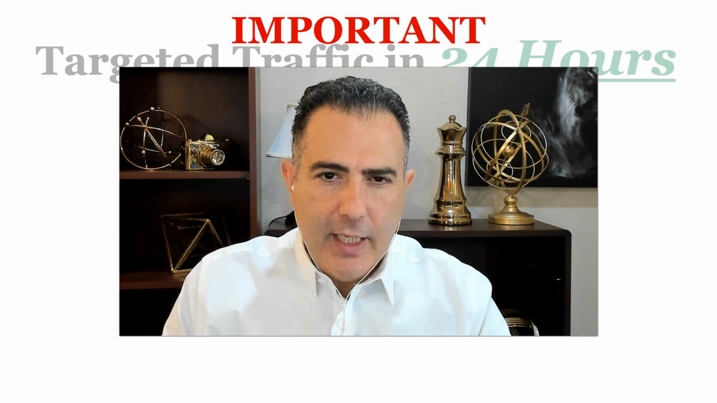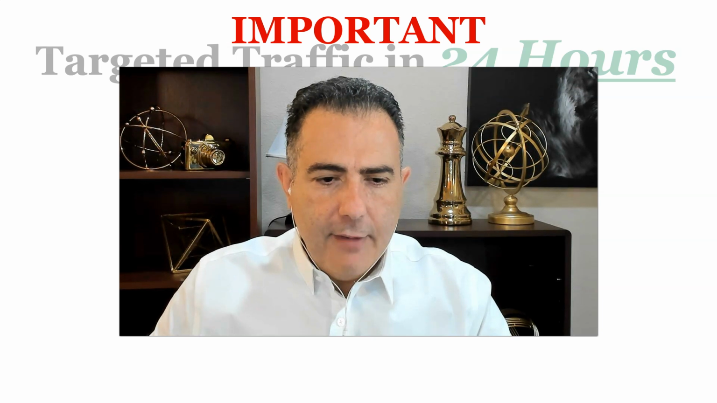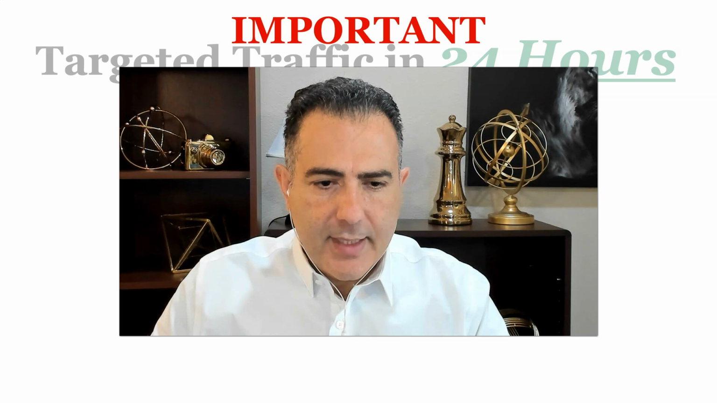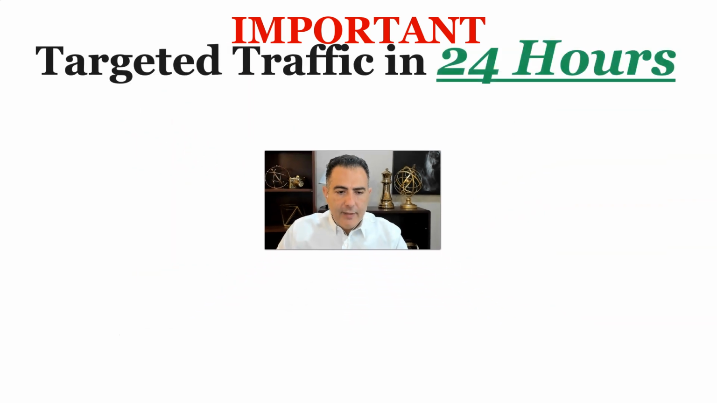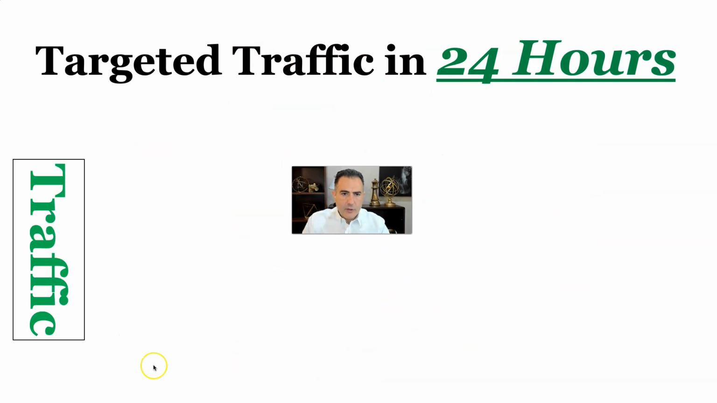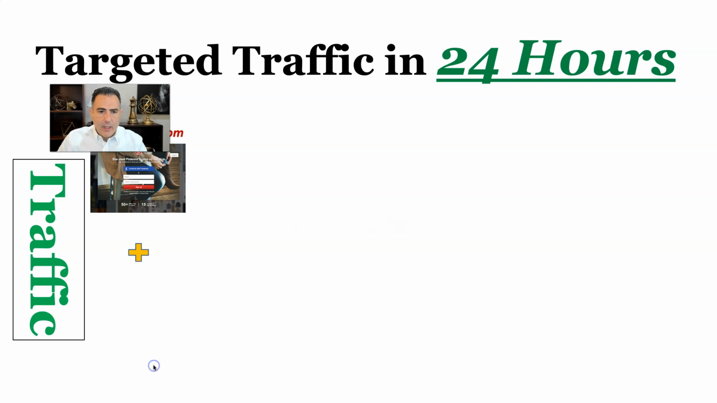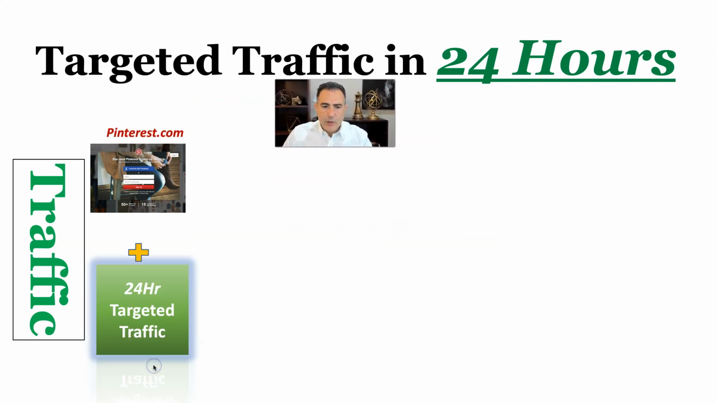Now, what I'm going to do right now, I'm going to give you something that is going to give you an edge over other affiliates. If you want to be different than other affiliates and become successful, it's very easy. You have to do things that other affiliates don't do. This is called targeted traffic in 24 hours. In other words, you would receive targeted traffic to whatever you are selling within 24 hours. This is in addition to what you already have. Now you have, let's say, Pinterest, and you have the 24-hour targeted traffic.